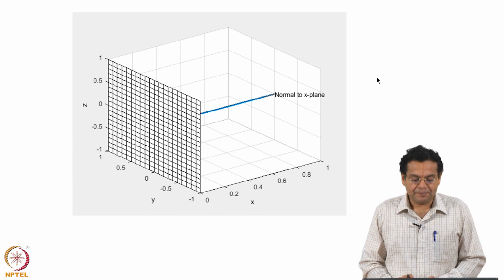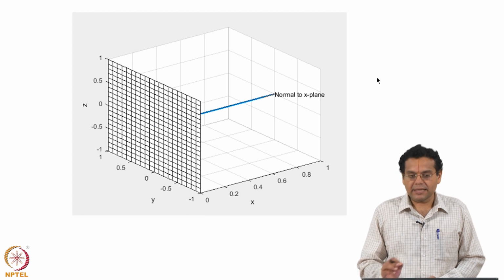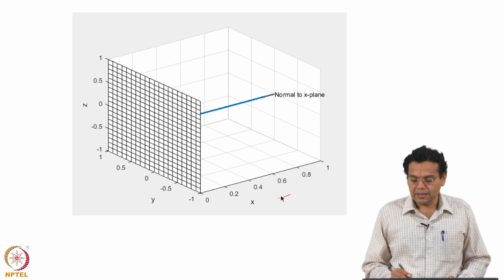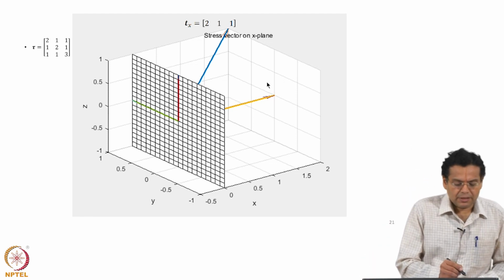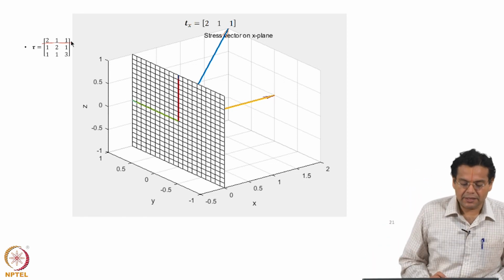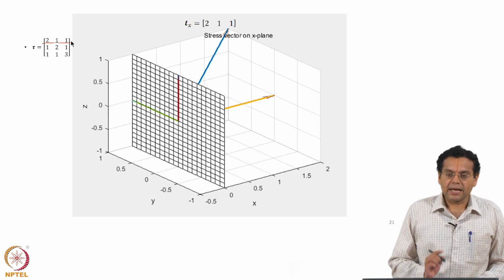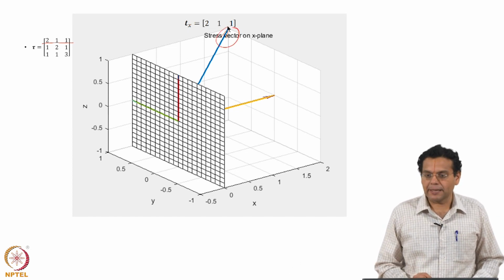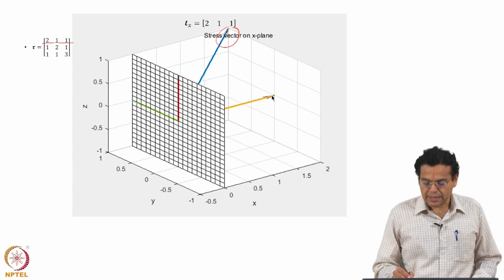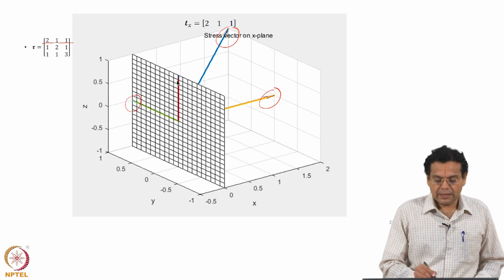In between, let us see what happens. This is the plane whose normal is the x axis. So that plane is shown, and remember the x axis is here. So the normal to that plane is also shown here. Now remember, when the stress tensor is given, the first row represents the components of the stress vector acting on the x plane. So what is shown here is the stress vector acting on the x plane, and those components are shown. The x component is 2, the y component is 1, the z component is 1.